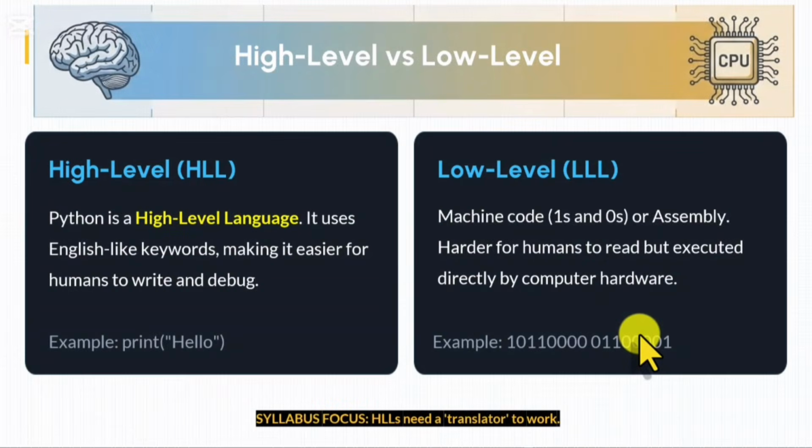Python is a high-level language, so we have to understand what is a high-level language and what is a low-level language. A high-level language is a language that is very near to daily English. It uses English keywords, and it is easier for humans to understand, debug, and use. And low-level languages are languages that are very near to the computer language or machine language, which is 0 and 1, and it is difficult for humans to understand that. As computers can only understand low-level languages and we are typing in high-level languages, they need to be translated to low-level languages so the computer can work with them. So high-level languages need a translator to work.